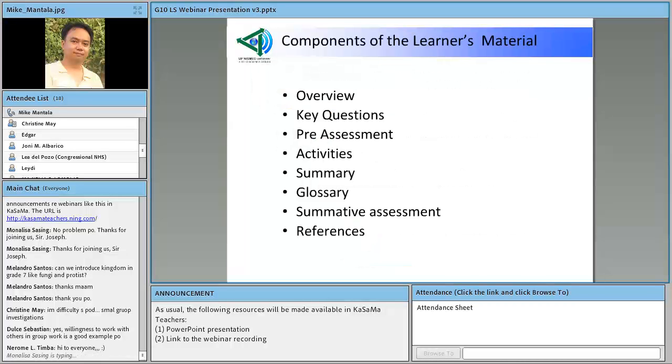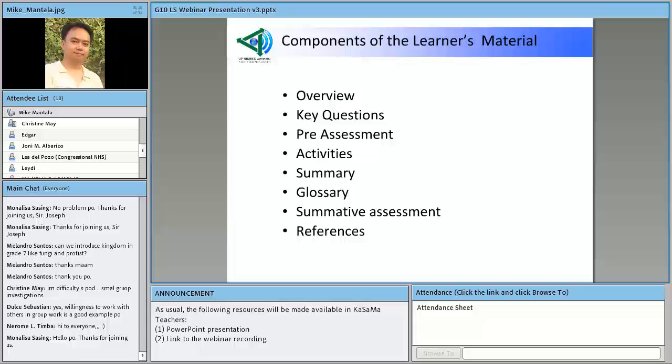Here are the components of the learner's material. Okay, so we have the overview, key questions, pre-assessment, activities, summary, glossary, summative assessment, and references. I hope you have with you a copy of the learner's materials so you could scan through the different components of the learner's material.